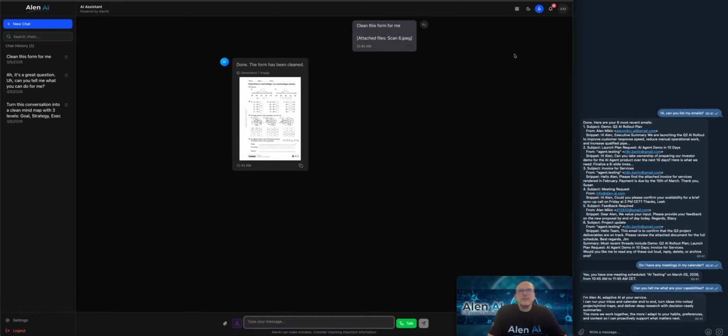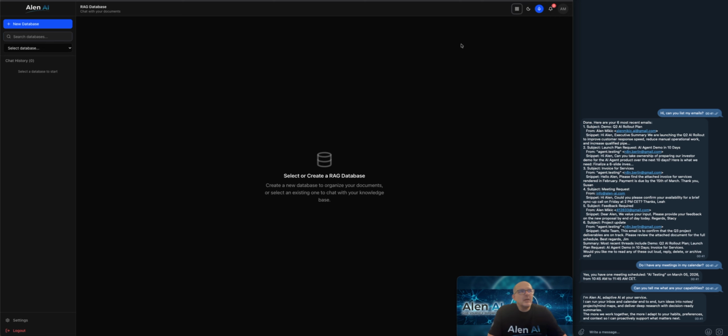Now that being said, let's go back to our menu, and the next one is RAGDB. So RAG database is basically if you have company data, some of your personal data, or any other data that is not on the internet, you can upload your materials here.